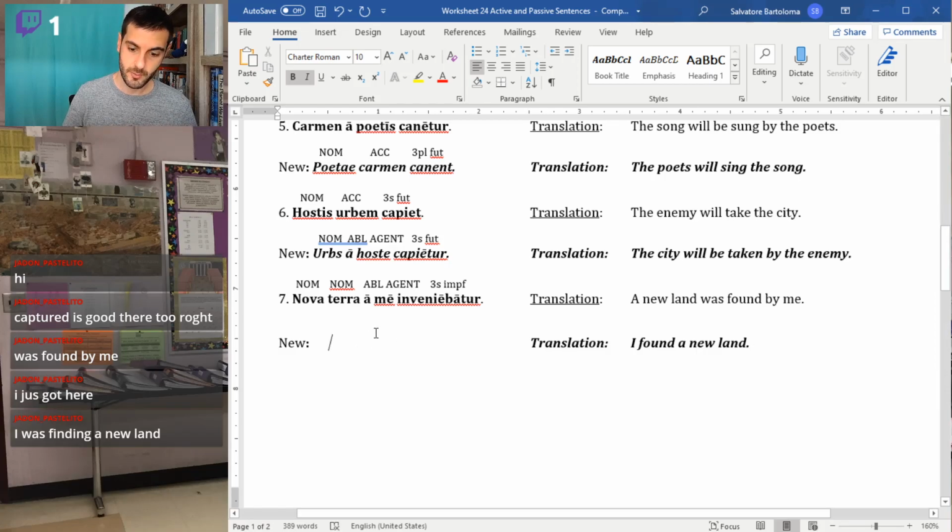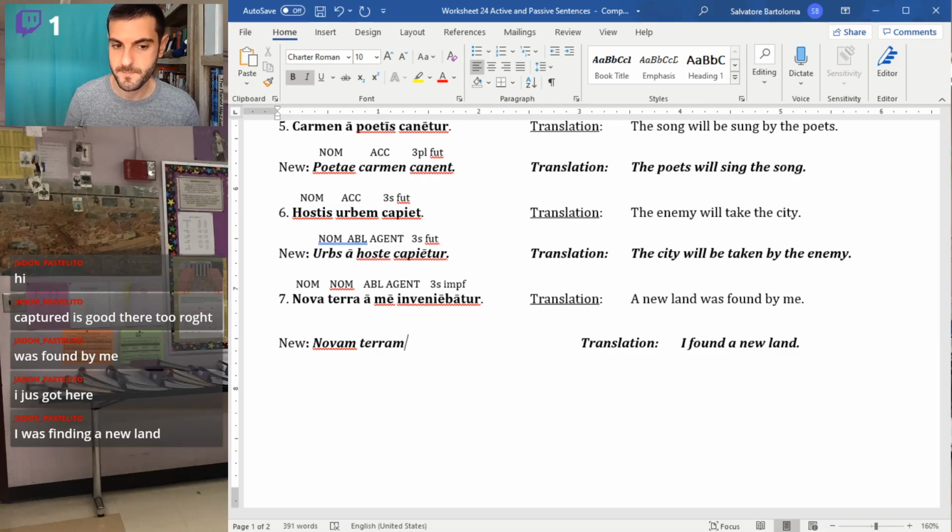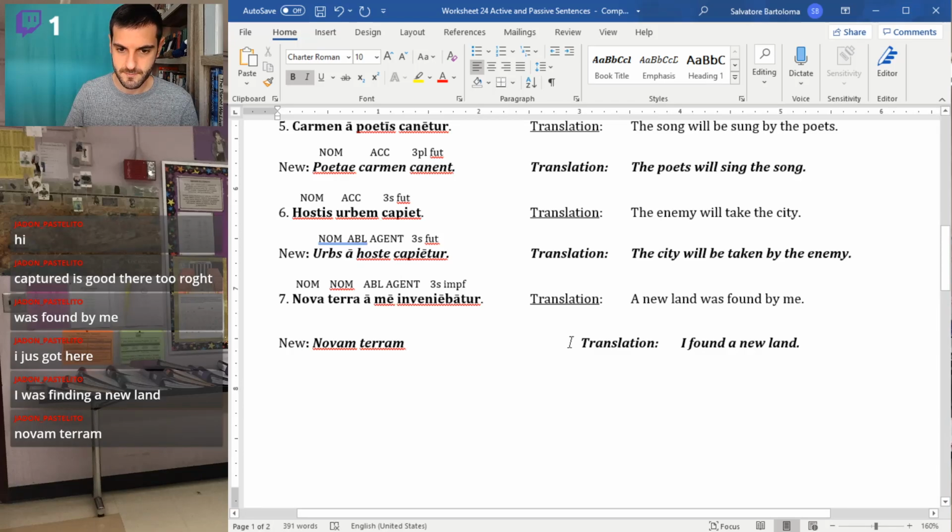So now we have to build that sentence. I is going to get built into the verb, so we don't really need a nominative here. Found, of course, is our verb. A new land is now my direct object. It's the accusative. So nova terra becomes novam terram. And then excellent.